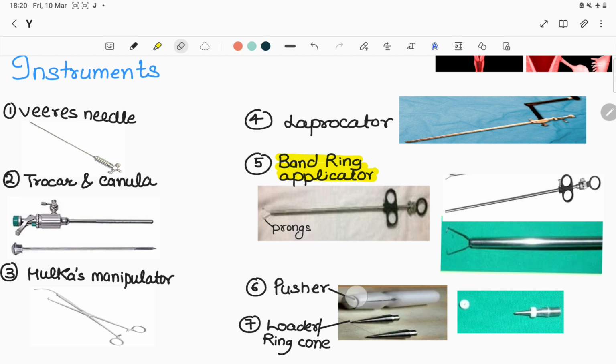Sixth is our pusher, to push the fallope rings over the band applicator, and seventh is our loader, which is also called a ring cone. And this is the image of a fallope ring over the loader or ring cone.